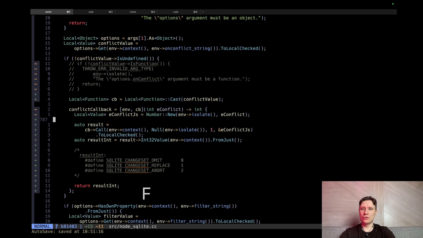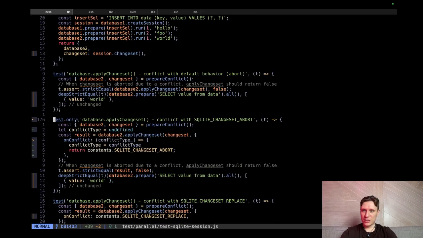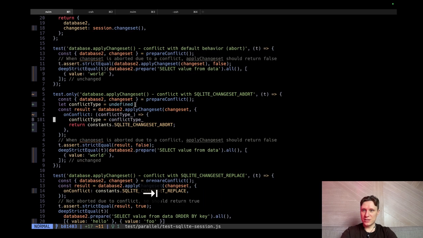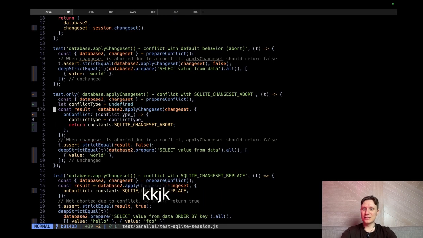So let's format our code. Let's auto-format it and try to get this value in our JavaScript. Let's jump here and put a breakpoint here. We call it eConflict, and this is the conflict type. Basically, eConflict is a conflict type. So let's run this test and try to hit some breakpoints.